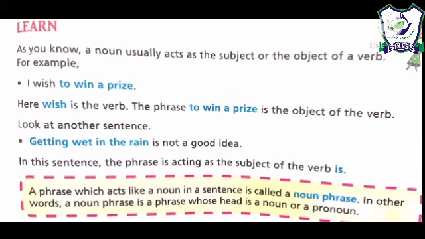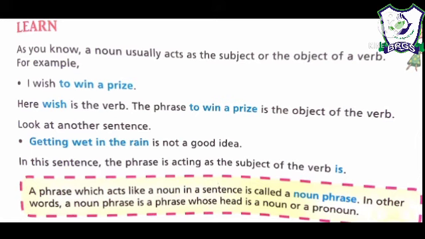A phrase which acts as a noun in the sentence, or you can say from the above examples and explanation कि जो एक subject या object की तरह act करता है, and a phrase which acts as a noun in the sentence is called a noun phrase. In other words, a noun phrase is a phrase whose head is a noun or pronoun.